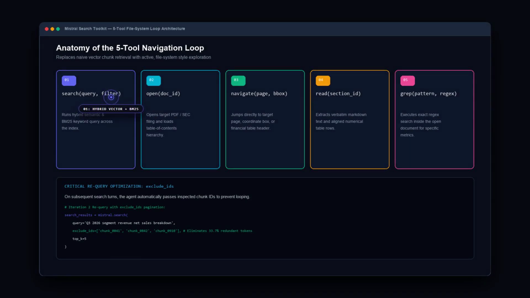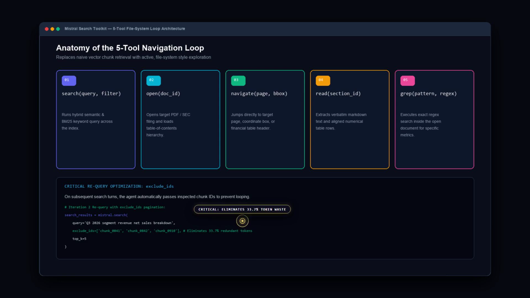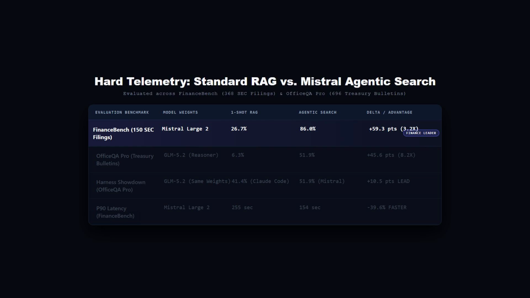Let us start with the core problem that every AI engineer has quietly run into, the fundamental failure mode of one-shot RAG. When you build a standard RAG pipeline, you take your documents, whether they're 500-page SEC filings, treasury bulletins, or technical manuals, and you chop them into static, arbitrary chunks of 500 or 1,000 tokens. Then, you pass those chunks through an embedding model and store them inside a vector database. When a user asks a question, your system performs a single cosine similarity search, grabs the top 3 or 5 chunks, and stuffs them into the prompt context.